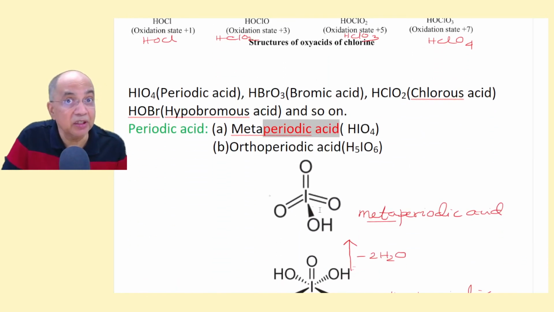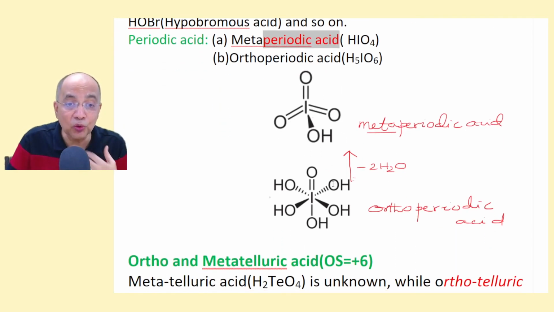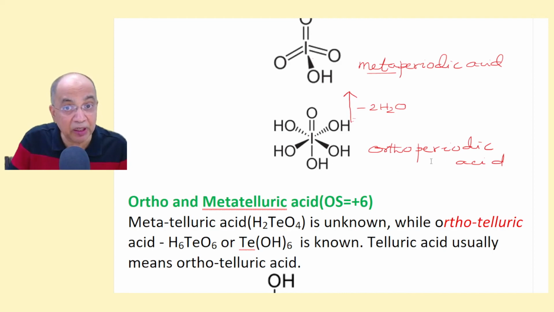But since iodine is a bigger size atom, it can have ortho also. So there are 5 OH groups attached. And if you remove 2 water, you get the so-called periodic acid, which is really metaperiodic acid, and this is ortho. Per is there, but meta and ortho have nothing to do with the oxidation state.